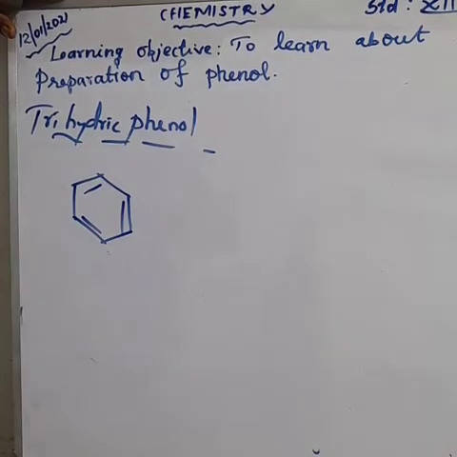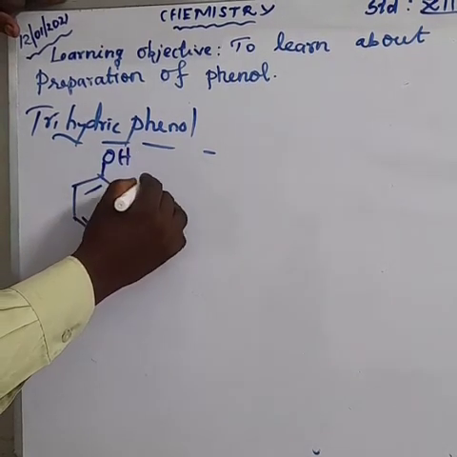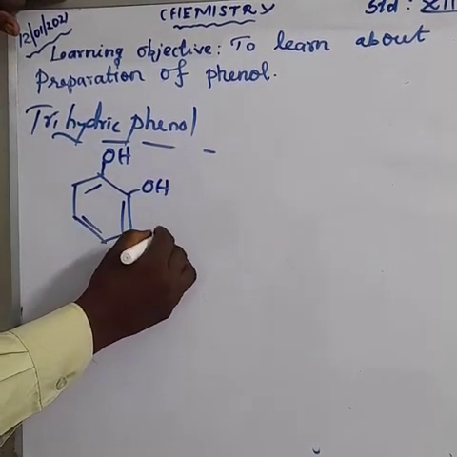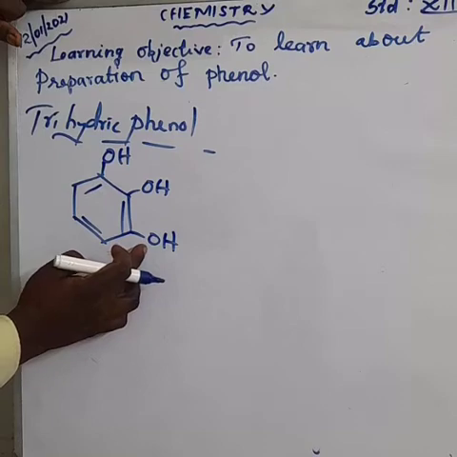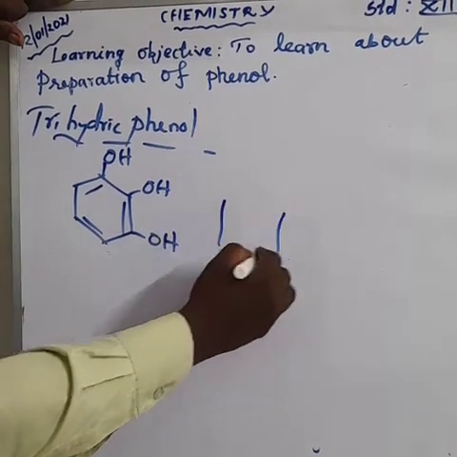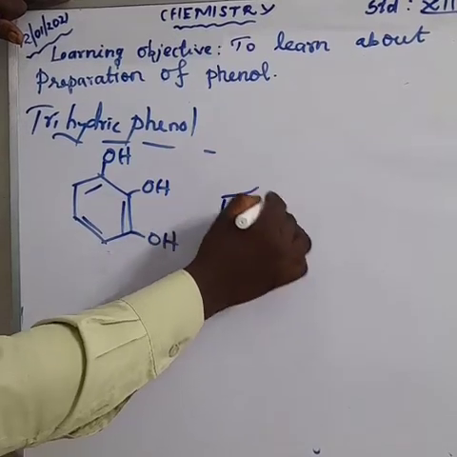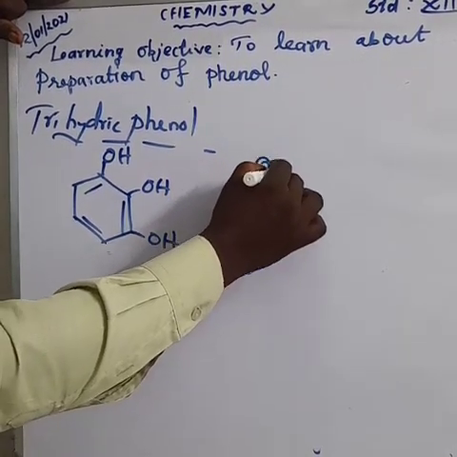This is the structure of benzene. Am I right? OH. This is the first compound. I am replacing this group to here. So we can give the second compound. OH.